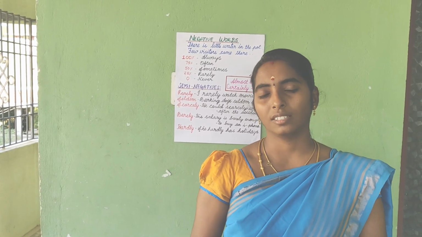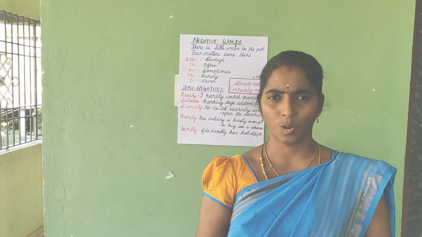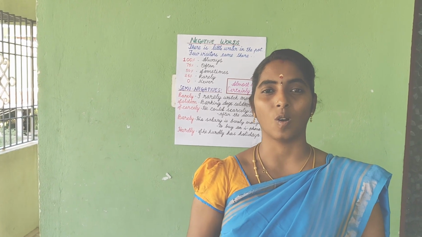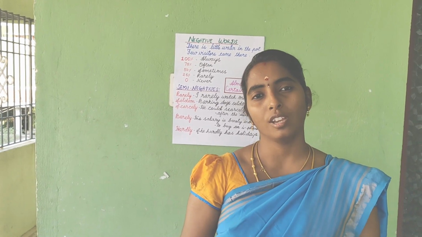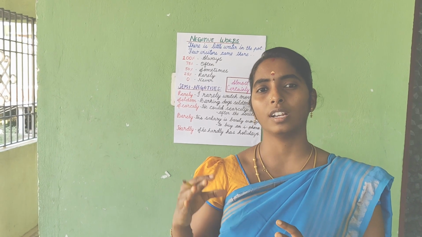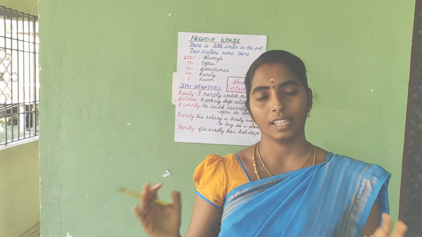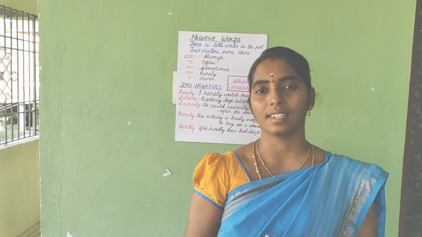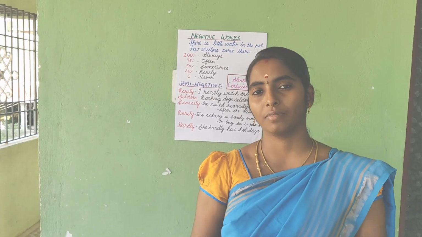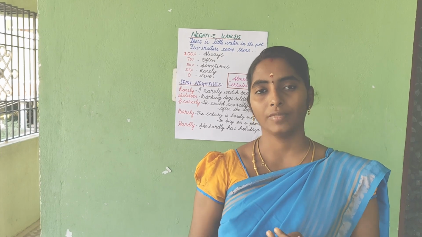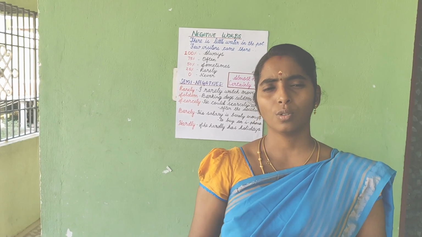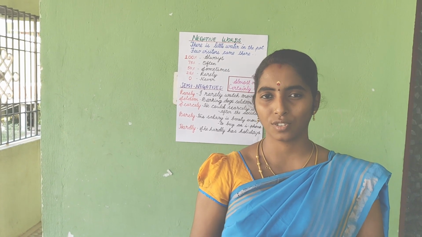If you mean that, you are wrong. Wrong? Really? Yes, it's wrong. Then what's the actual meaning of it? There is little water in the pot means there is no water in the pot. As well as in the second sentence, few visitors came means nobody came. That's the actual meaning.